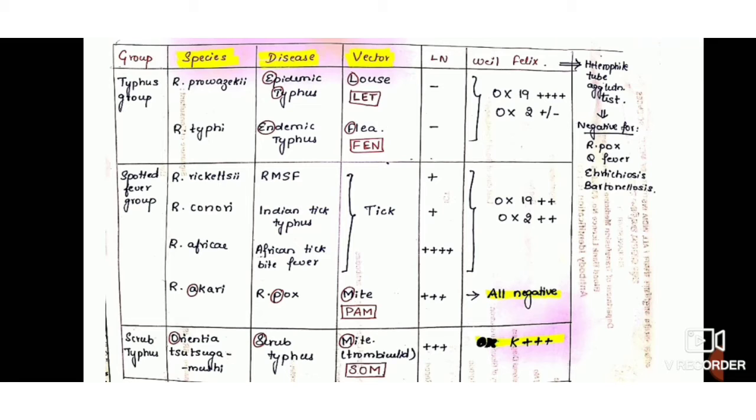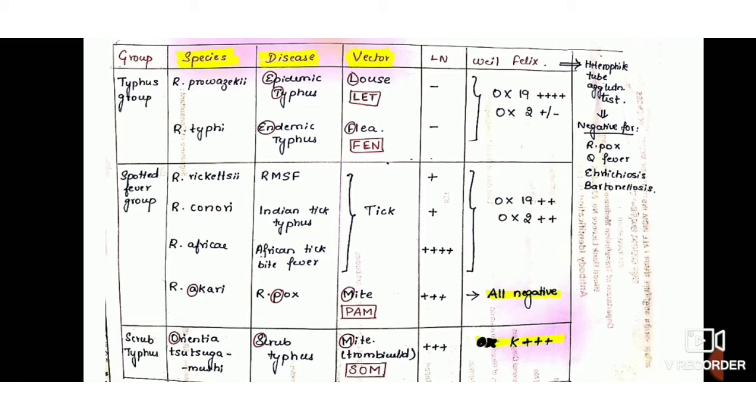Okay, and for both these typhus diseases we do not have any lymphadenopathy. And in the Weil-Felix reaction, which is actually a heterophile tube agglutination test, we have OX19 which will be positive and OX2 which may or may not be positive.